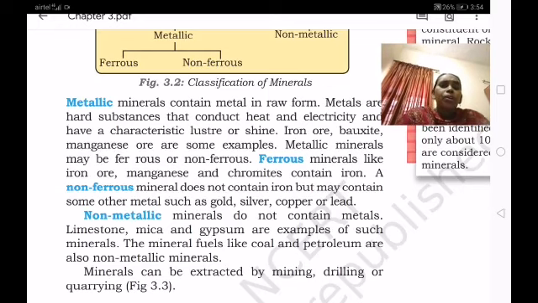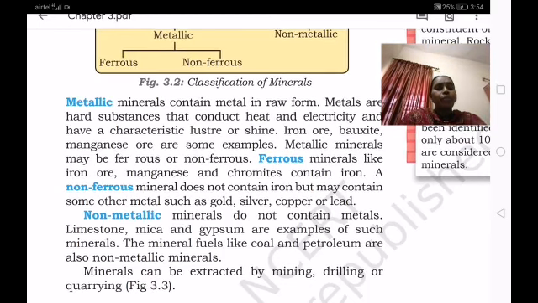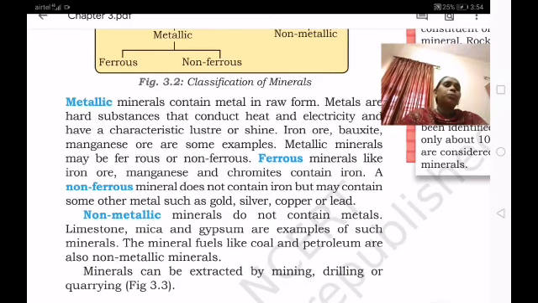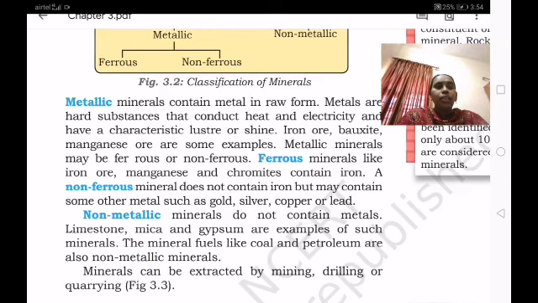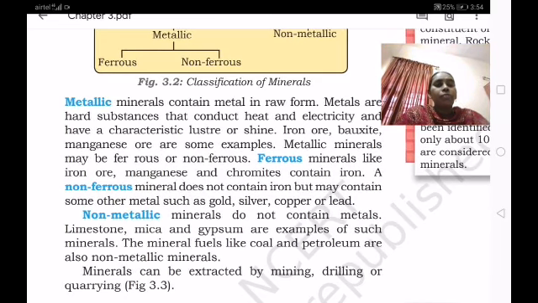Petroleum is not a hard substance, it is a liquid. Limestone is not very hard, but it is a mineral. So minerals are divided into metallic and non-metallic, and metallic minerals are divided into ferrous and non-ferrous.